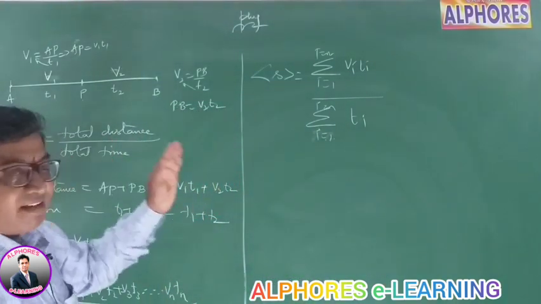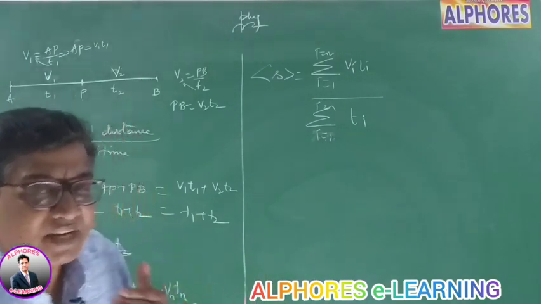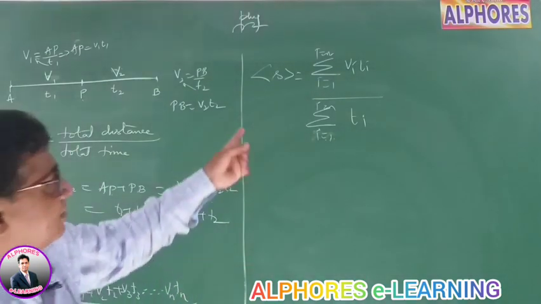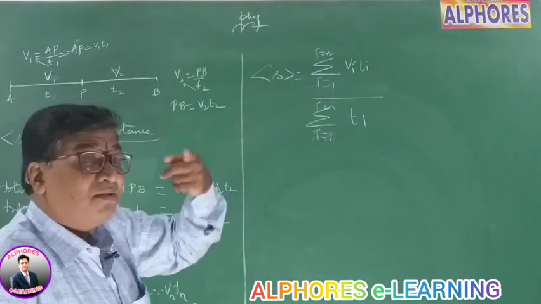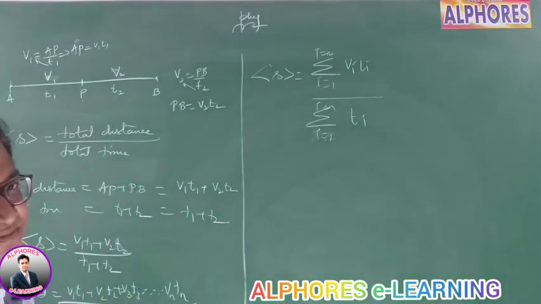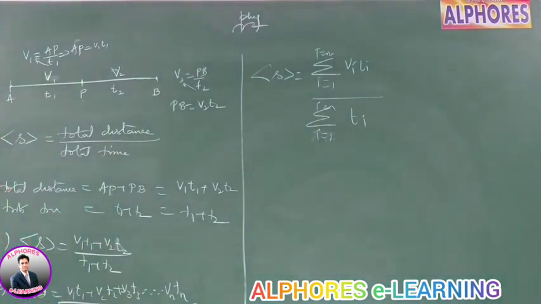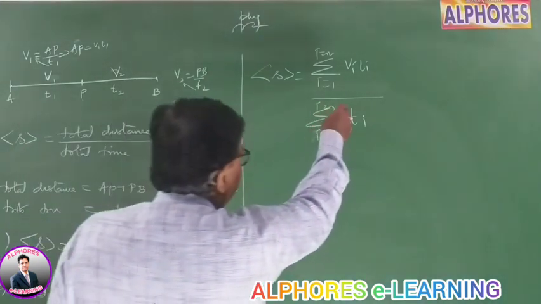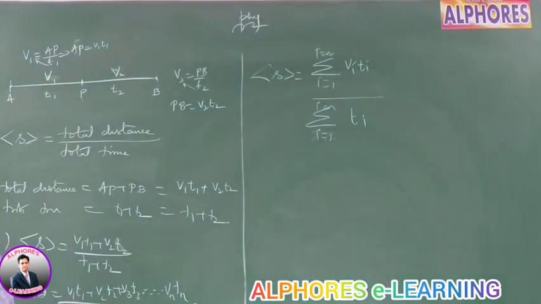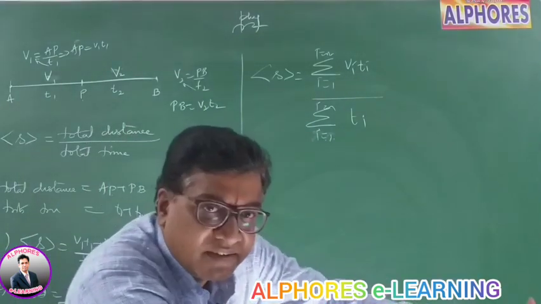If a body travels with different velocities v1, v2, v3 up to vn for intervals of time t1, t2, t3 up to tn in any path, then the average speed. Well, if it is a straight line, you can write that as average velocity also. It is average velocity or average speed if the body is moving in a straight line path. So therefore, it is sigma vi ti by sigma ti if the body is traveling with different velocities in different intervals of time. For a particular interval of time v1, another interval of time v2, another interval of time v3.